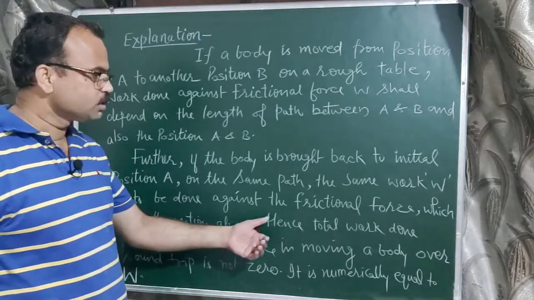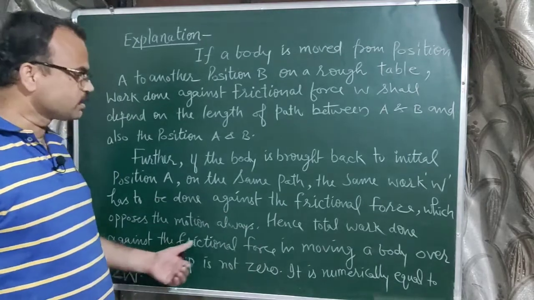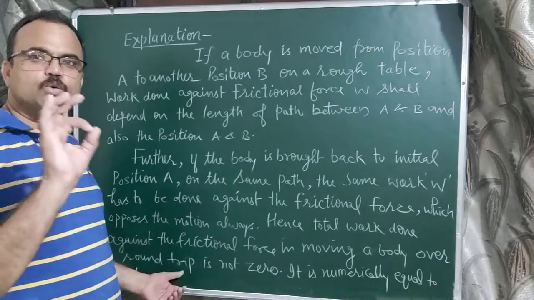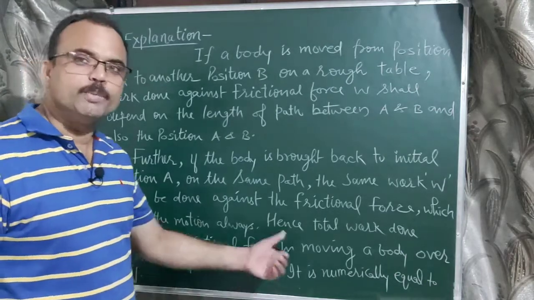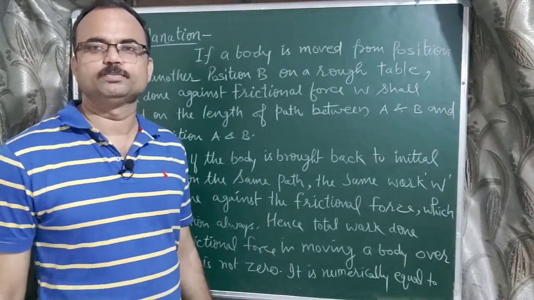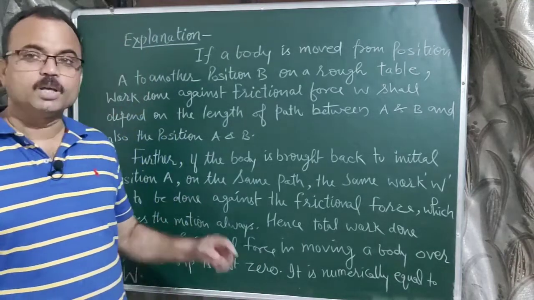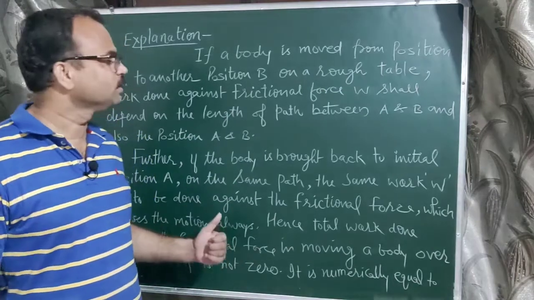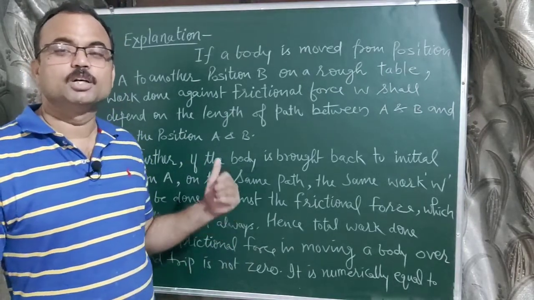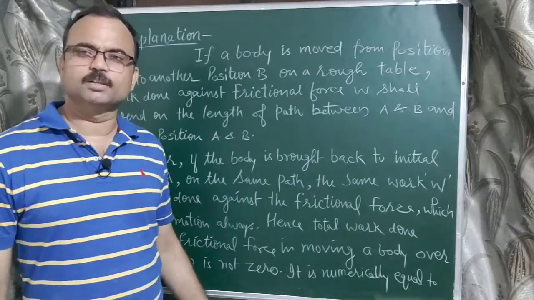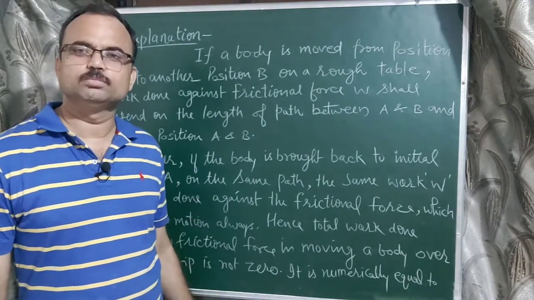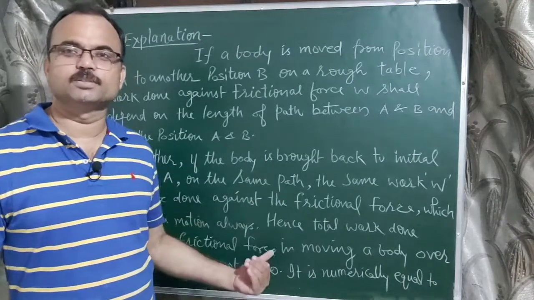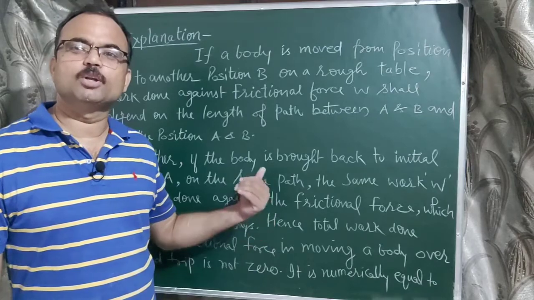Hence, the total work done against frictional force in moving a body over a round trip is not equal to 0. It is numerically equal to 2W. Right? So the work done in a closed path is not 0, and we can say that frictional force is non-conservative. In general, the work done would be 0 because the displacement is 0, but here, the work done against friction will not be equal to 0.